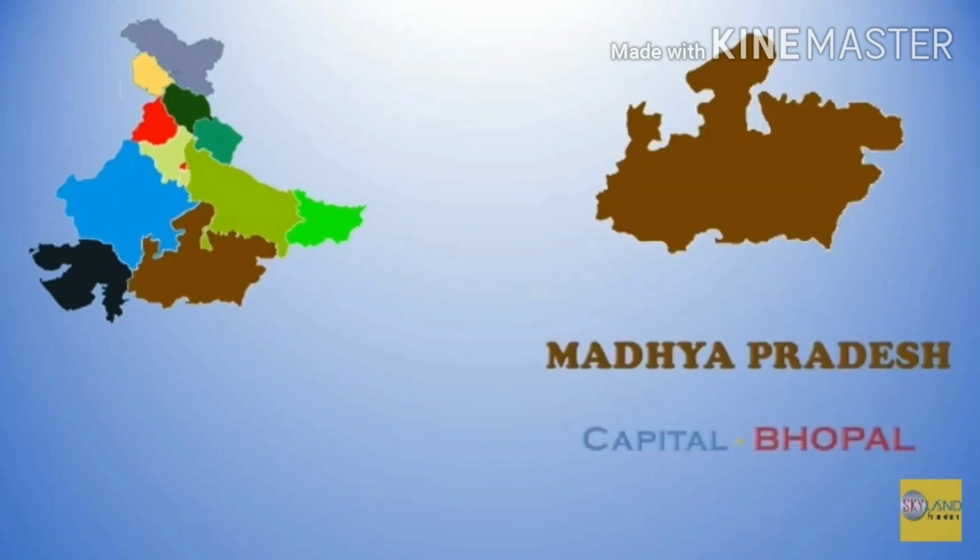Madhya Pradesh is the 2nd largest Indian state by area. It is rich in mineral resources. Its capital is Bhopal. Apart from its natural beauty, Bhopal is also famous for its mosque. Here, mosque means a place where Muslims pray.